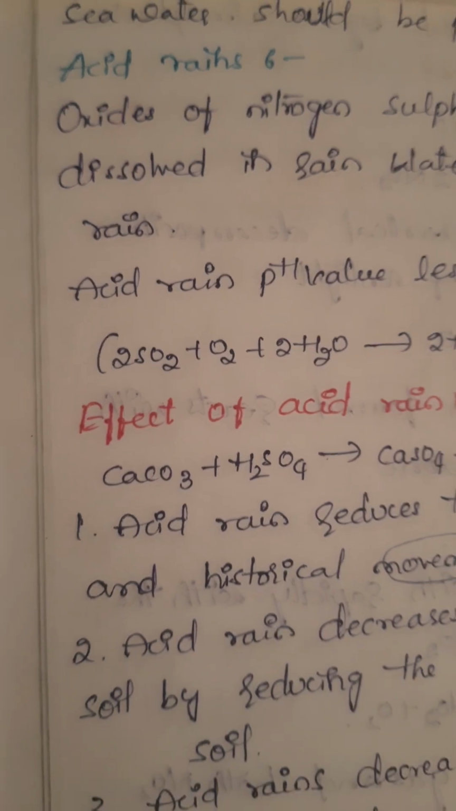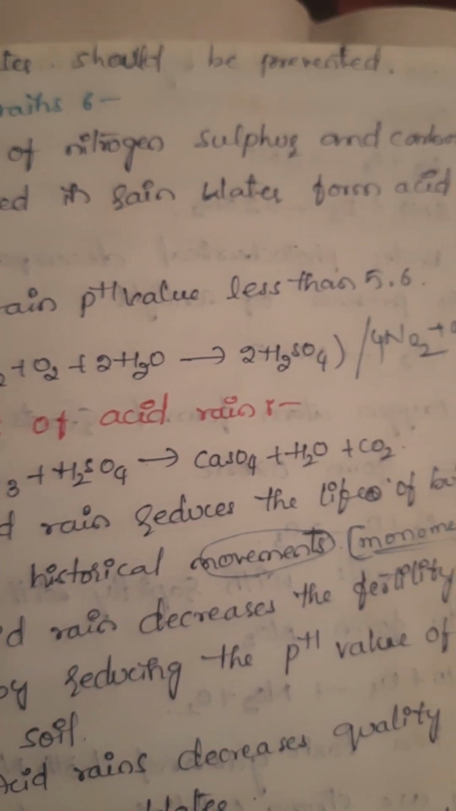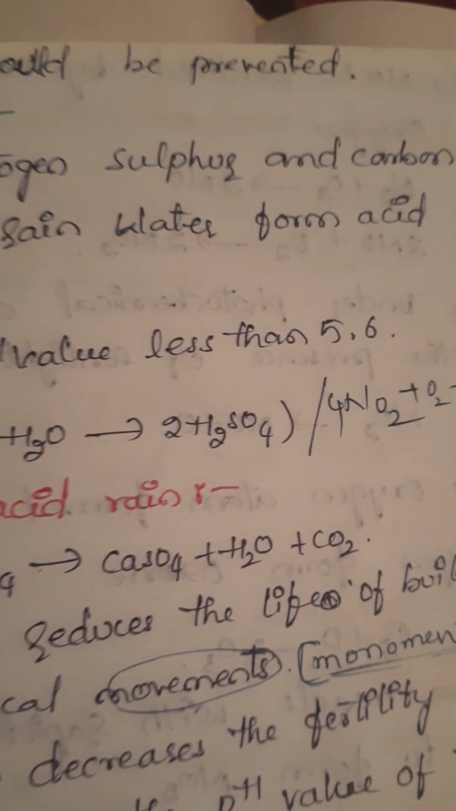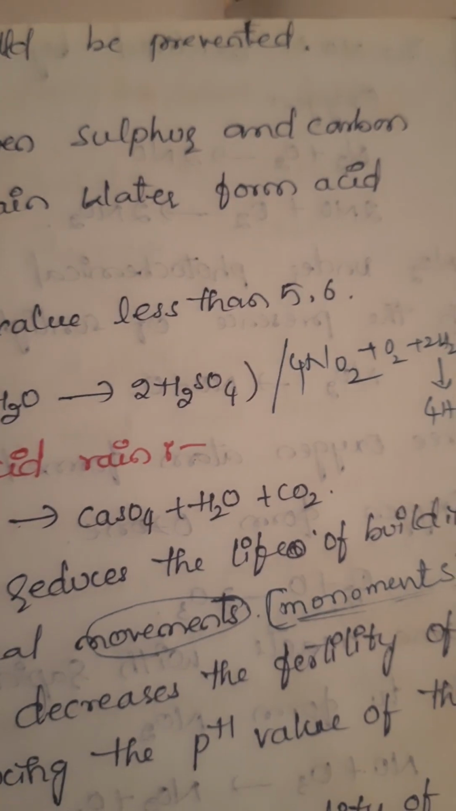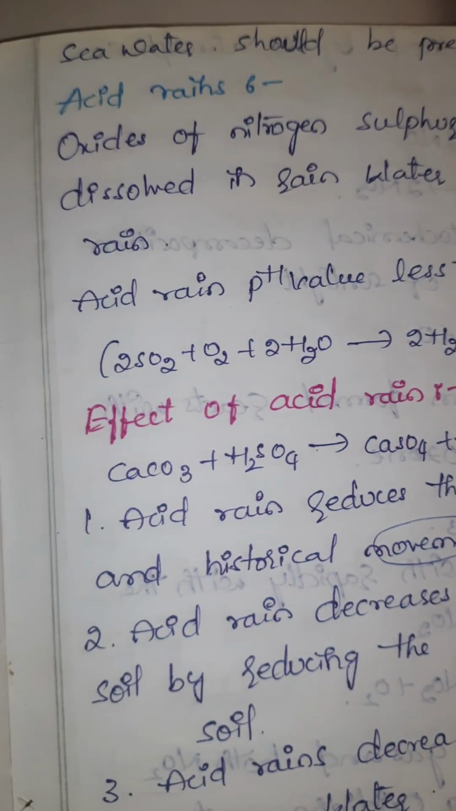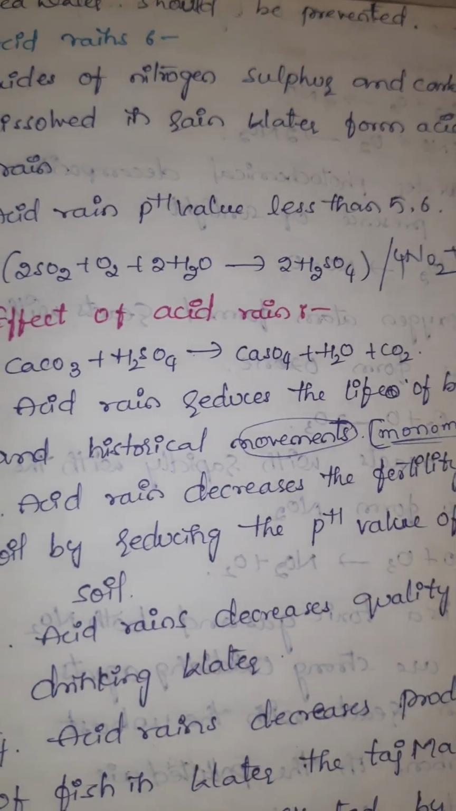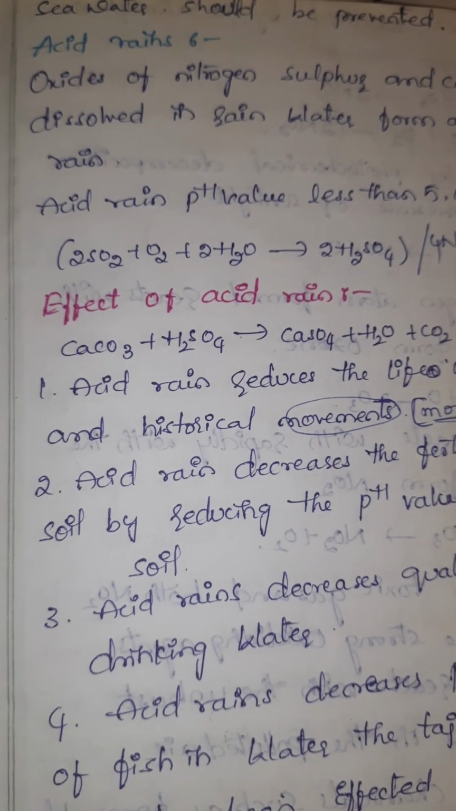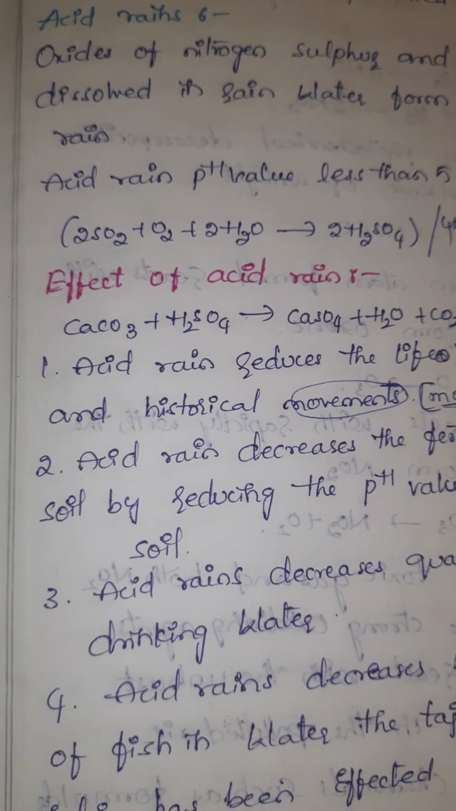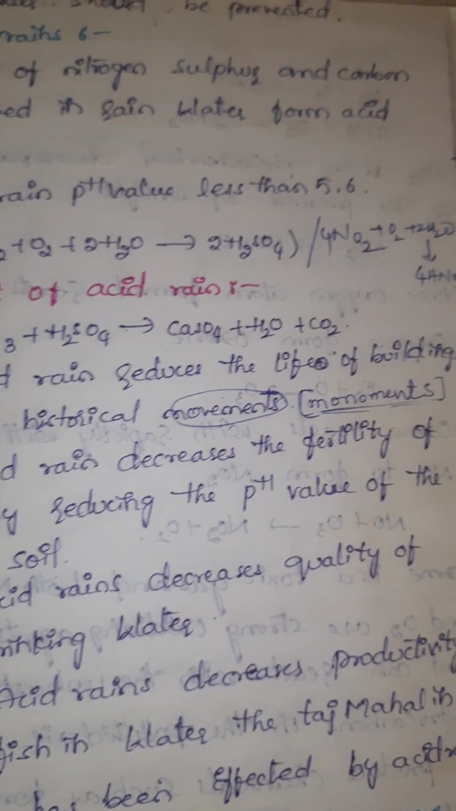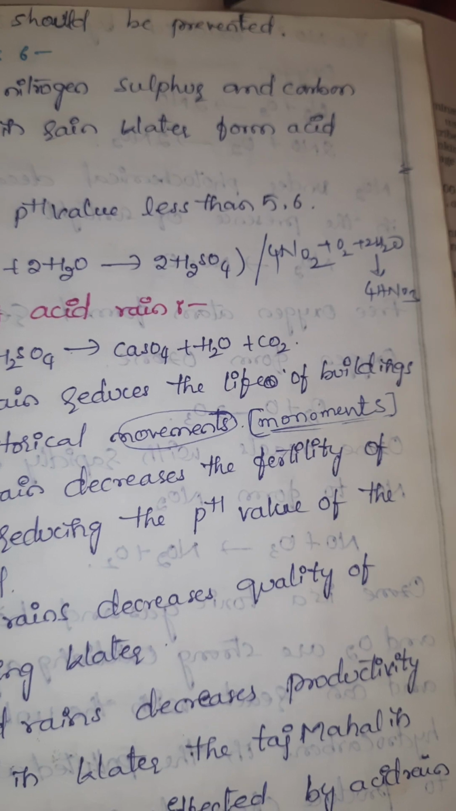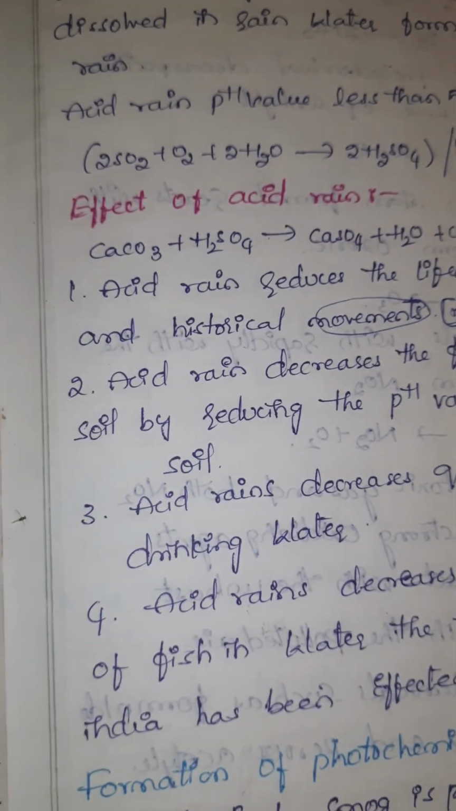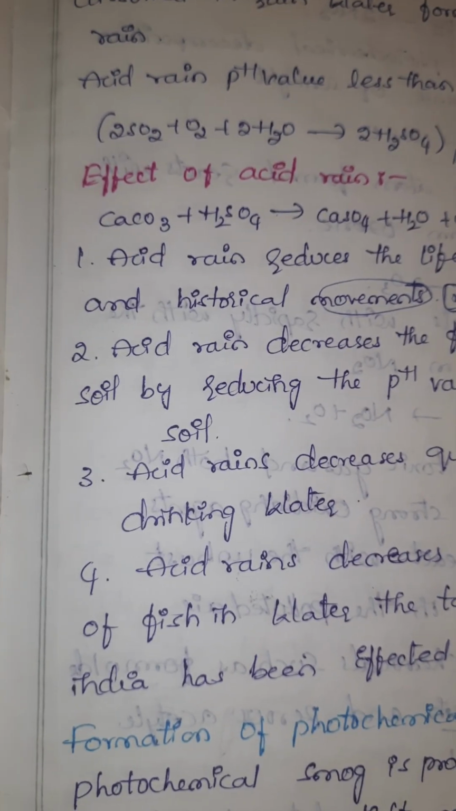Acid rain. Oxides of nitrogen, sulfur, and carbon dissolve in rainwater to form acid rain. Acid rain has a pH value of less than 5.6. 2SO2 + O2 + 2H2O gives 2H2SO4, and 4NO2 + O2 + 2H2O gives 4HNO3. Effects of acid rain.